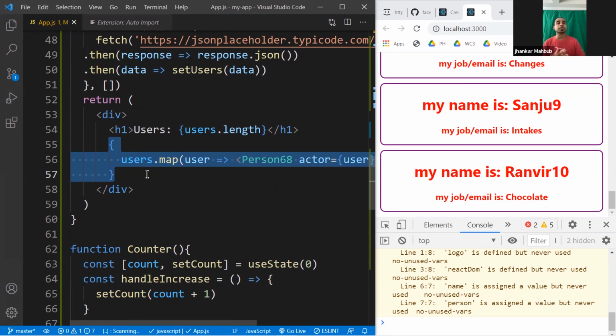And in the next session, we'll be talking about how you can use routing and use multiple page applications and then do much more fun using React.